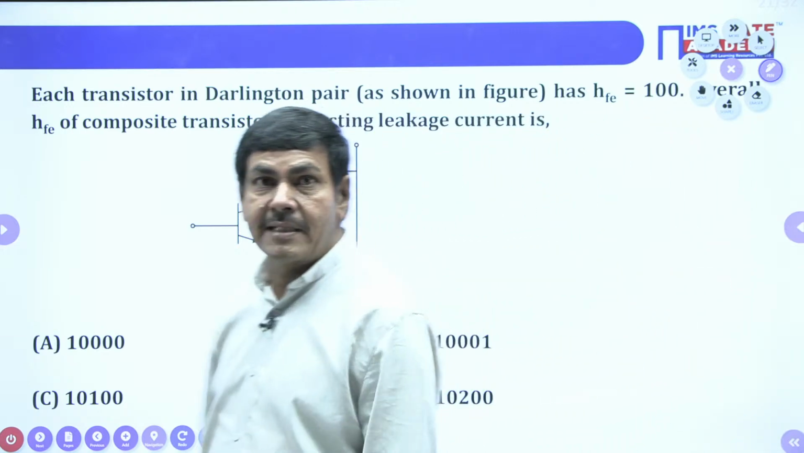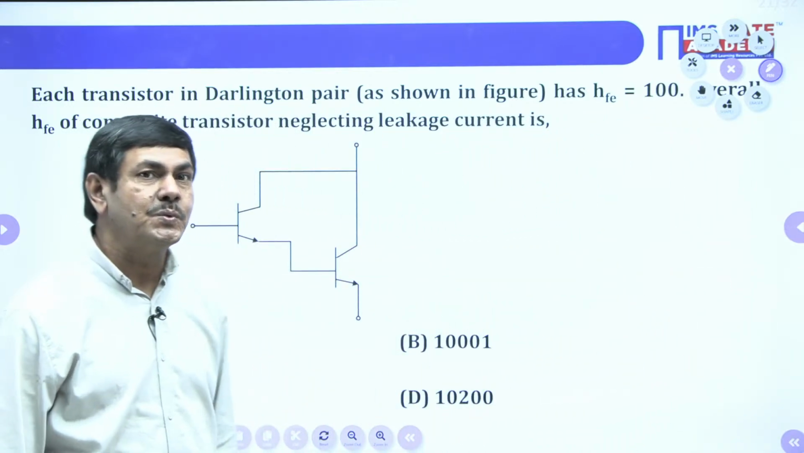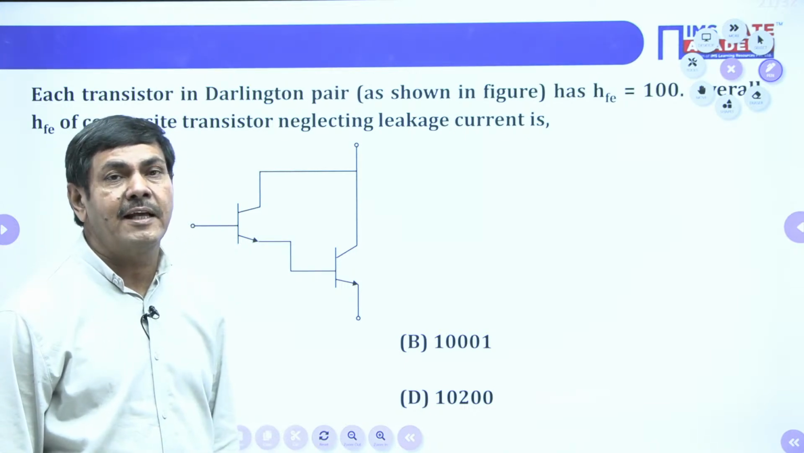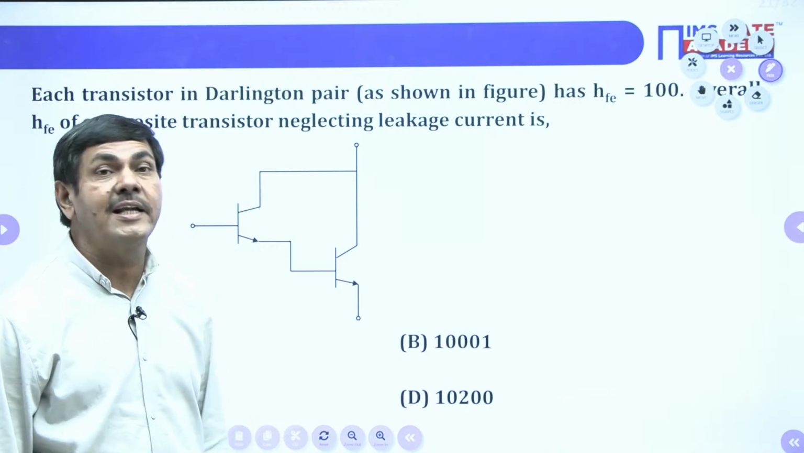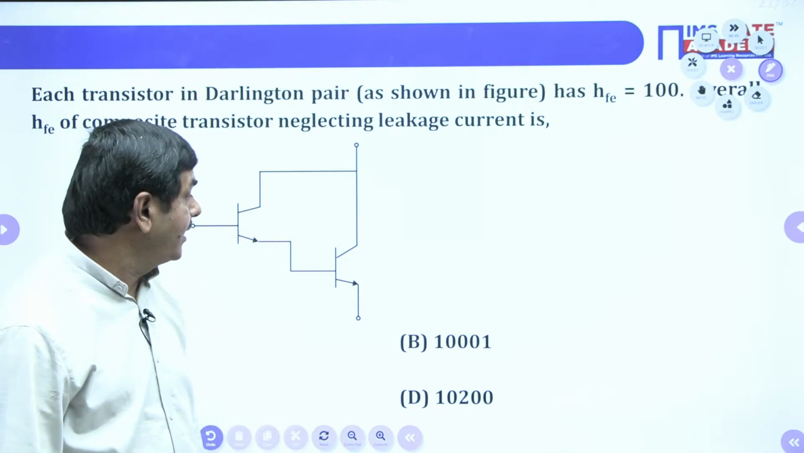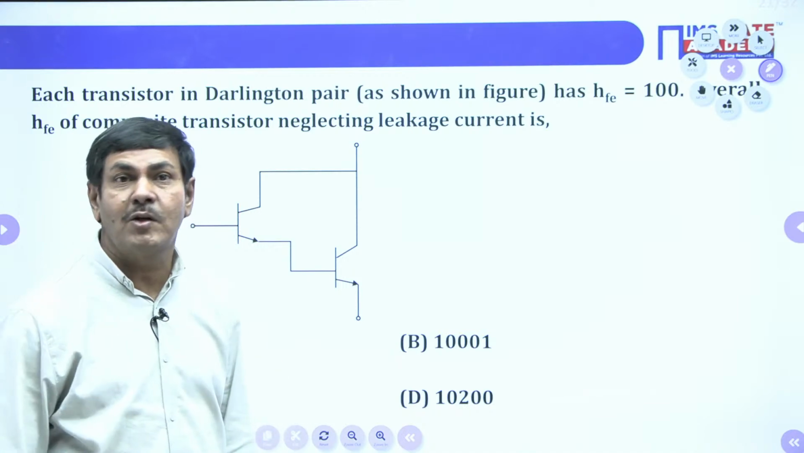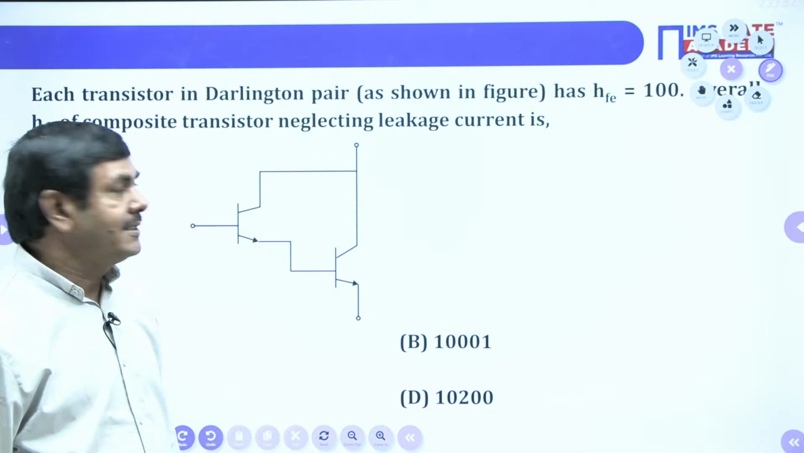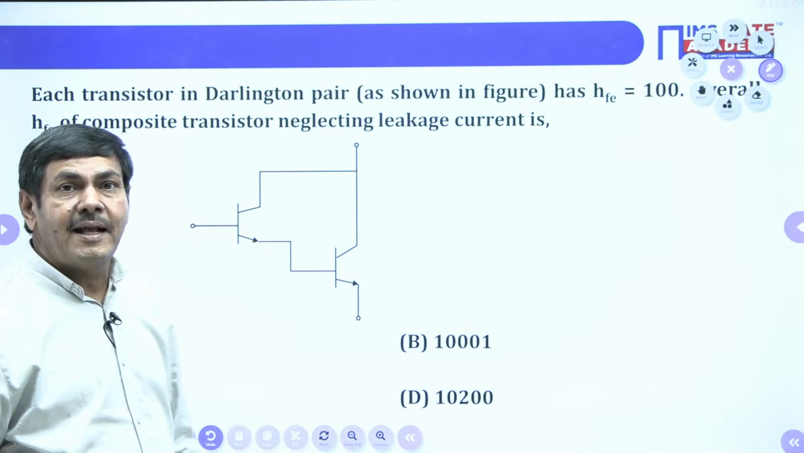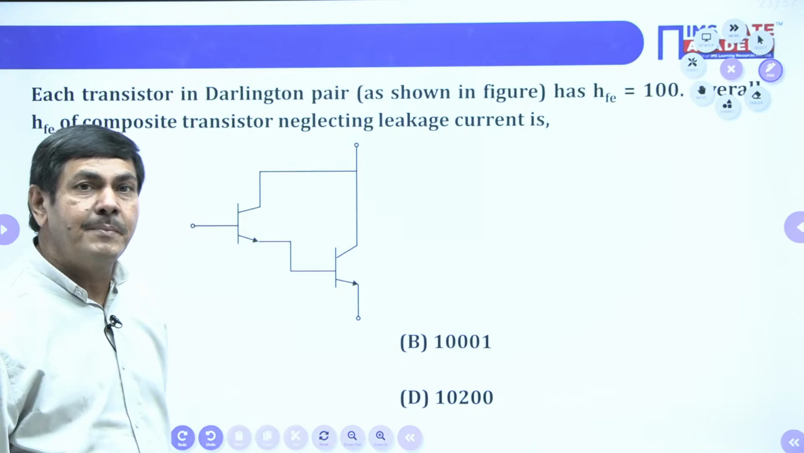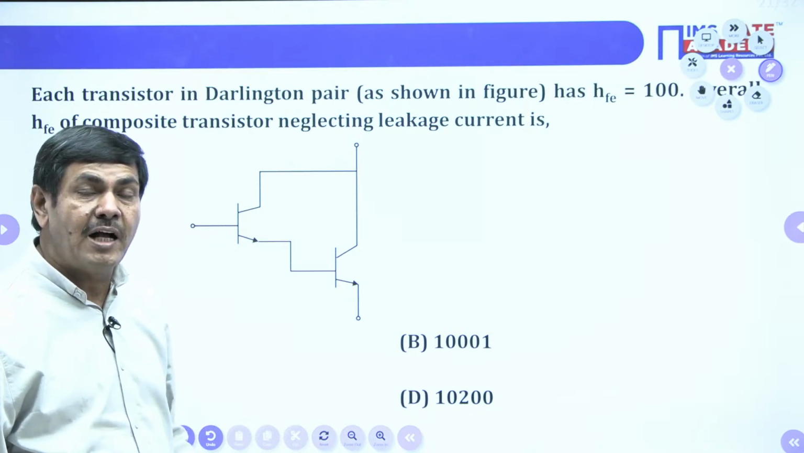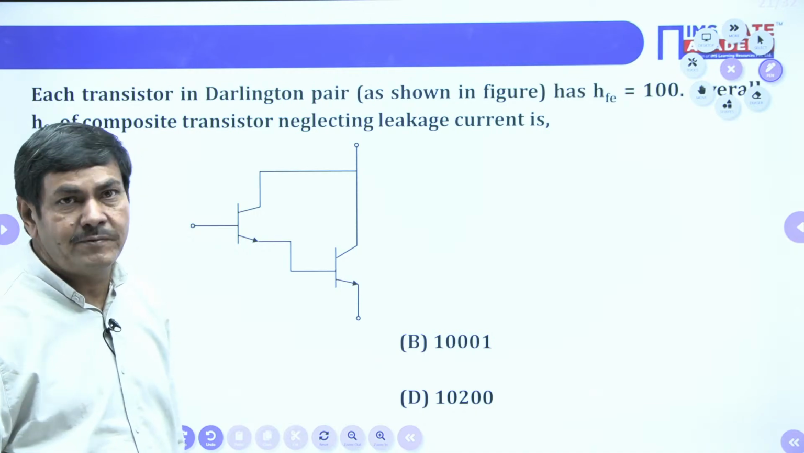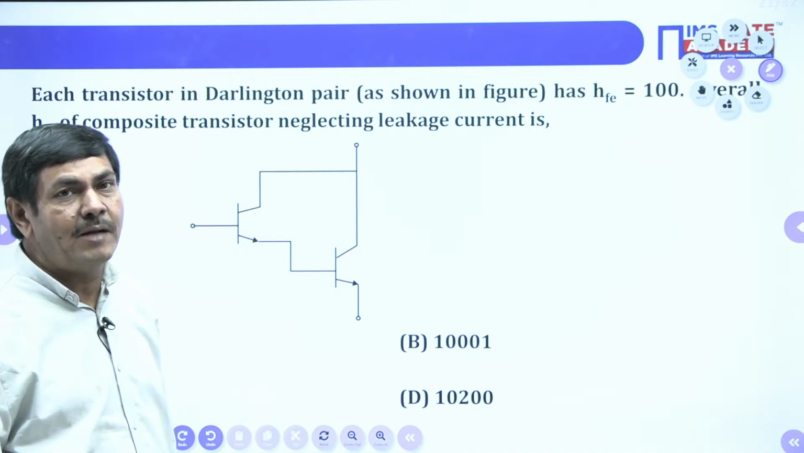The student will get one more doubt: sir, a common collector amplifier also gives more current gain. At that time, why is the Darlington amplifier required? One more doubt is going to arise: what exactly is the Darlington amplifier? The cascading of two common collector amplifiers is made. At that time, it is going to form the Darlington amplifier. That means cascading of two common collectors only.